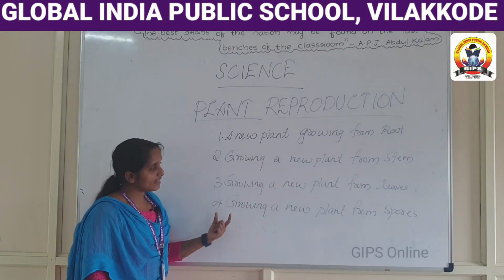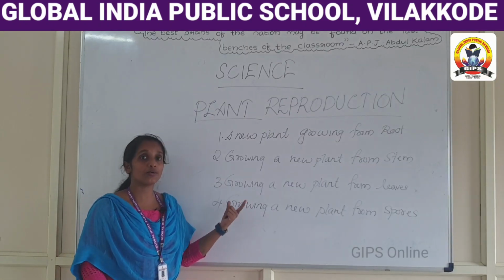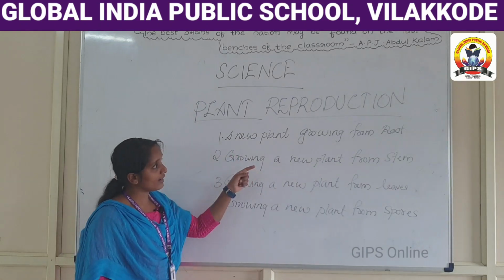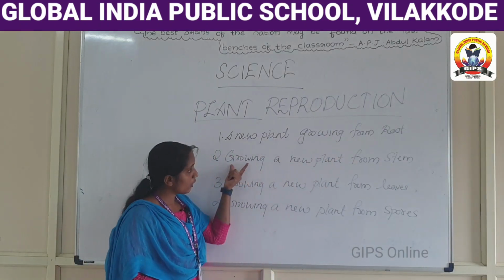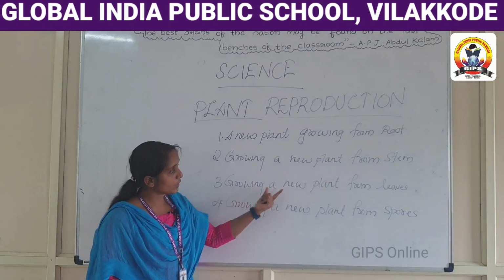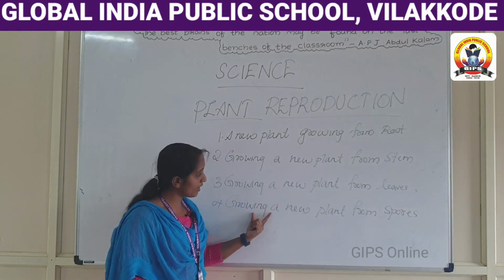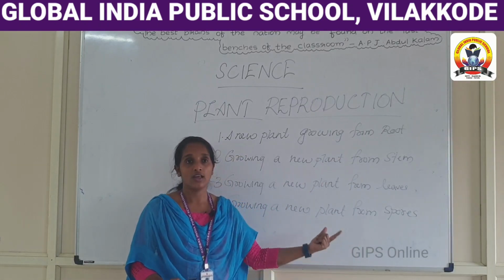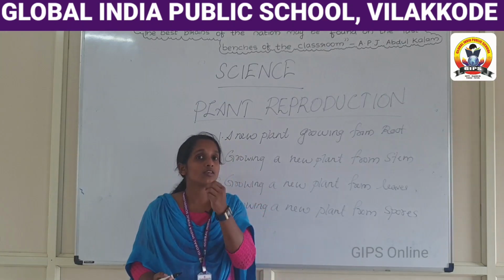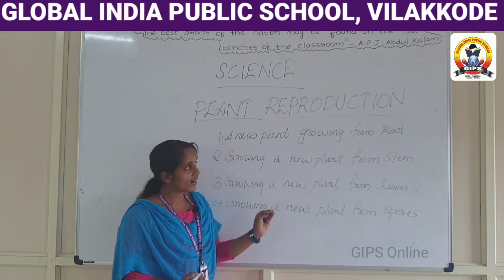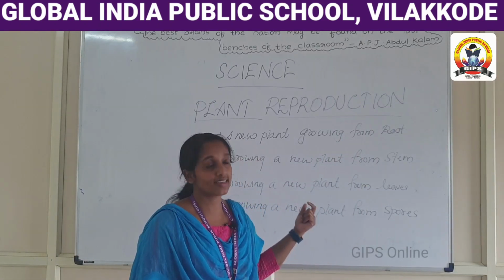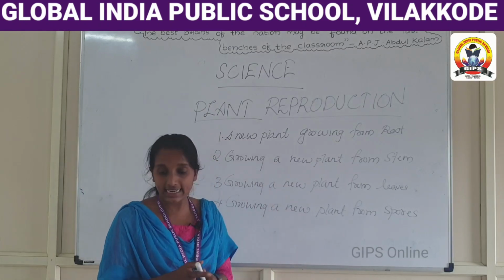These are the main points you have to remember about plant reproduction. A new plant growing from root, from stem, from leaves, and from spores. Normally plants reproduce from seeds, but other parts of the plant also help in reproduction. We will discuss it in detail.